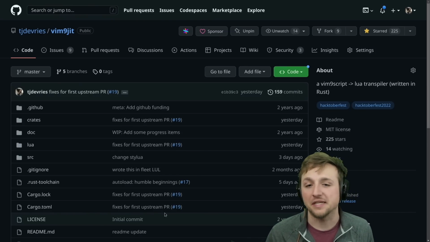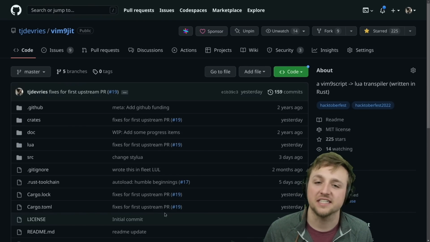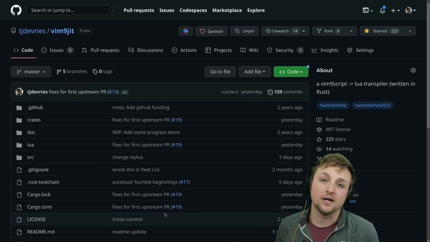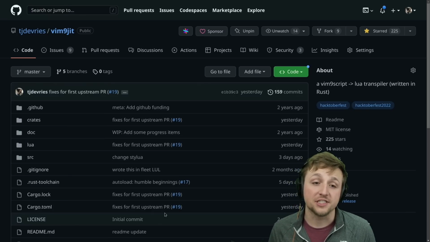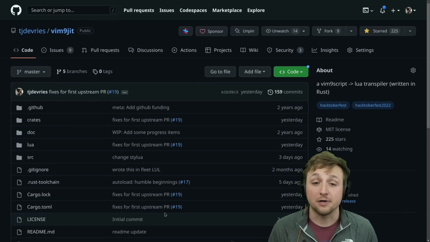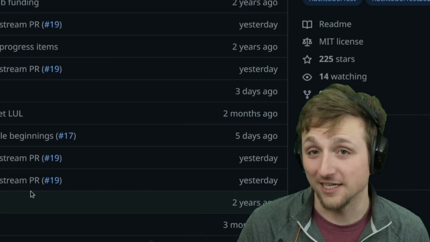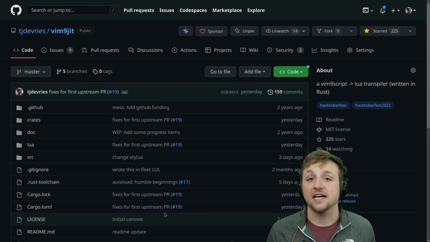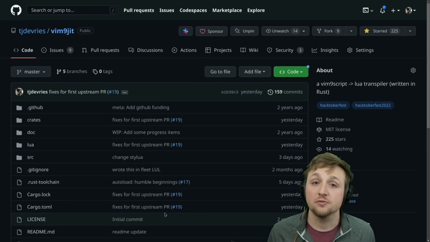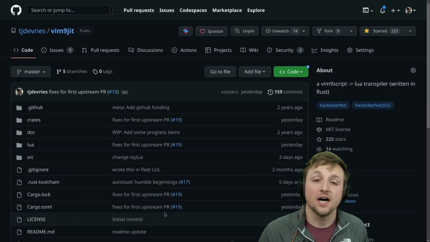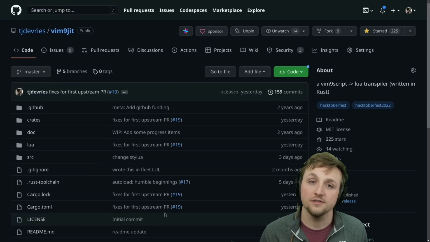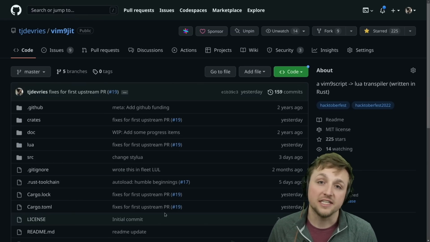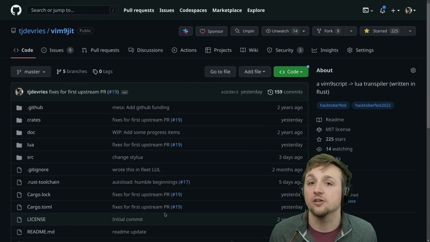This project, vim9JIT, which is not actually a JIT, is a combination of turning vim9 into Lua, which for NeoVim will be interpreted and just-in-time compiled by LuaJIT and then executed. This project, as I mentioned, was written in Rust, by the way, and lives outside of NeoVim core. It does not need to be shipped with NeoVim. Nothing about the project needs to be upstreamed or maintained by NeoVim core. Instead, files can be generated just like they would be through any other external build tool and then included inside of NeoVim's core libraries and shipped to you as just plain old Lua files.